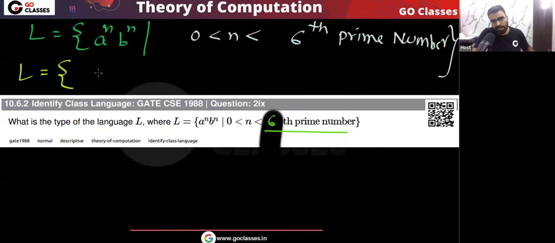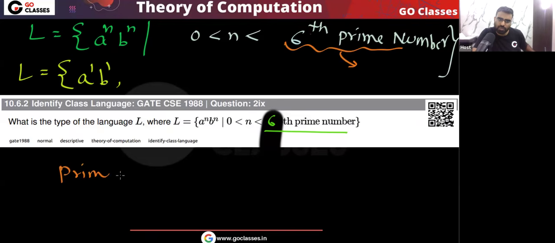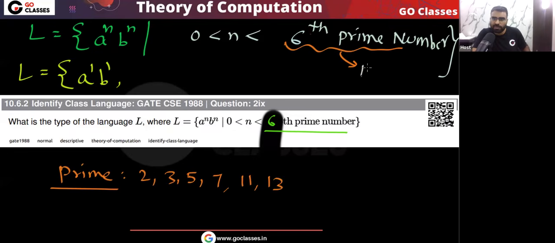So remember, your n will be, if I put 1, because n is greater than 0, so I can put 1. You can see 1 is less than the sixth prime number. What is the sixth prime number? Can anyone tell me? The first prime number is 2. The prime numbers are 2, 3, then 5, then 7, then 11, then 13. Yes or no? So the sixth prime number will be 13.